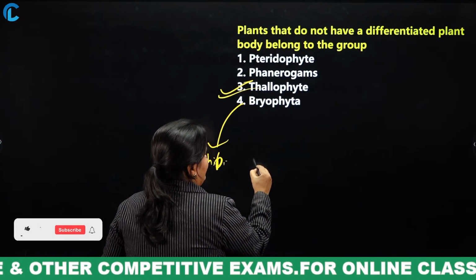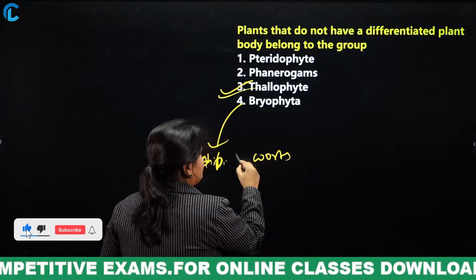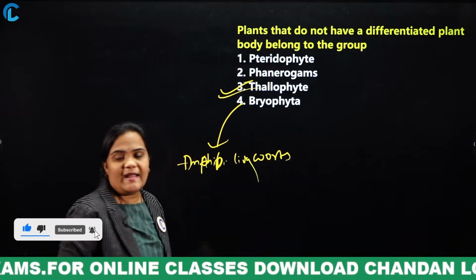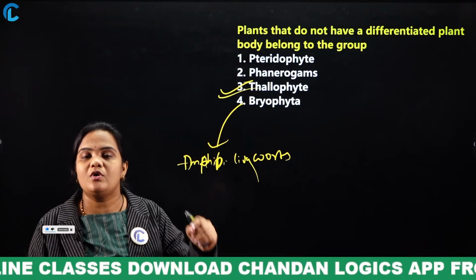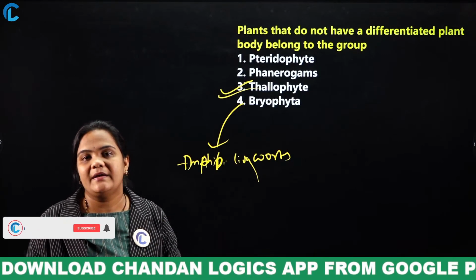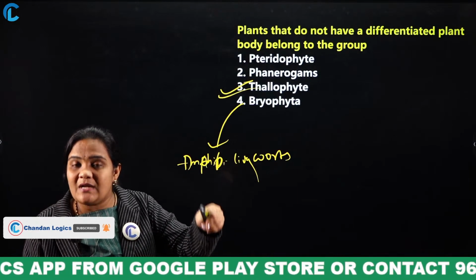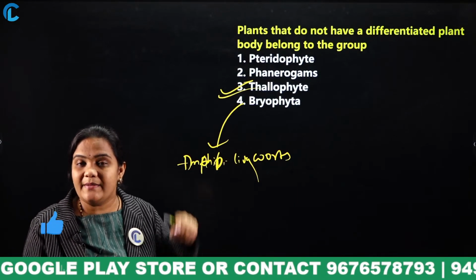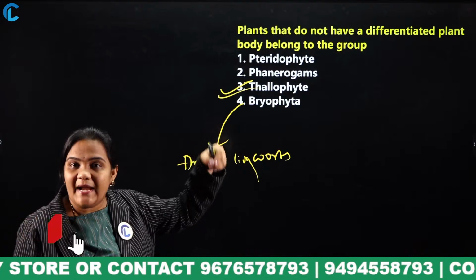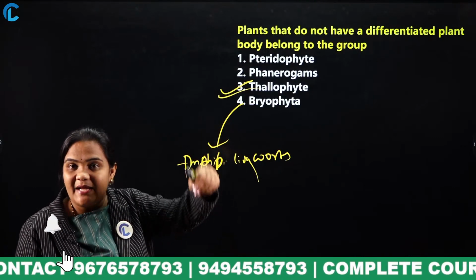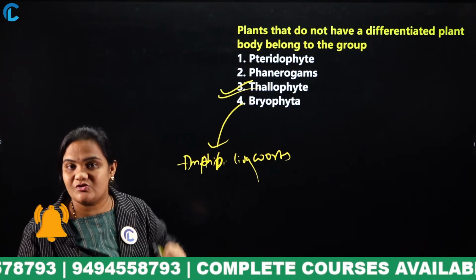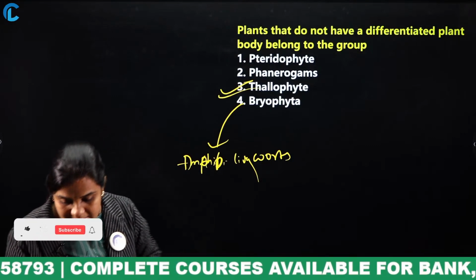Example, liverworts. Liverwort is a type of bryophyta which lives both on land as well as in water. Why do they enter the water? For sexual reproduction. These bryophyta plants, mosses, will enter into the water for sexual reproduction. Clear? Yes.